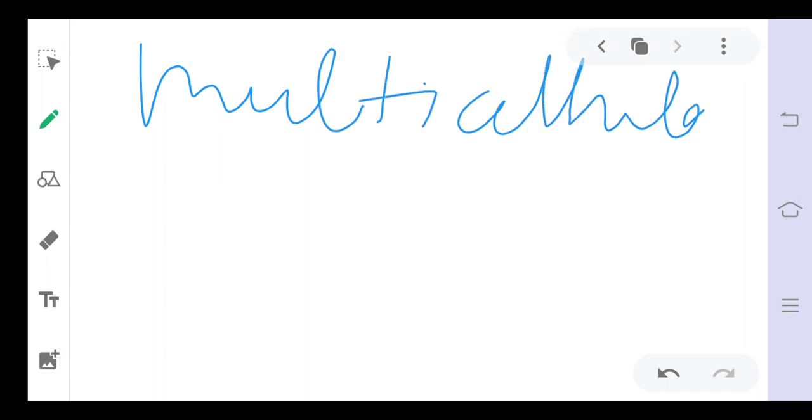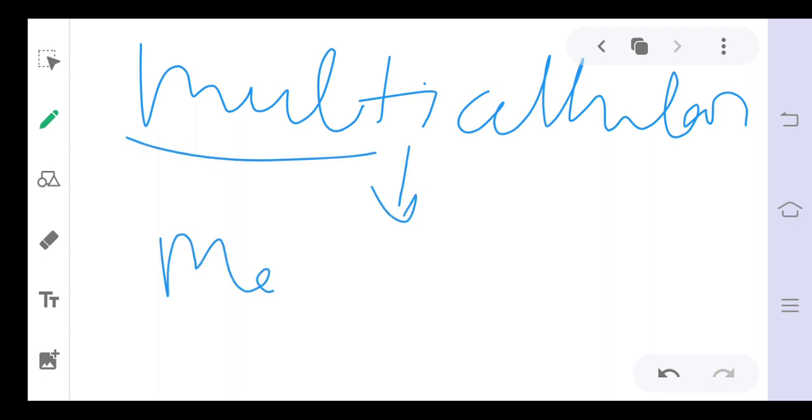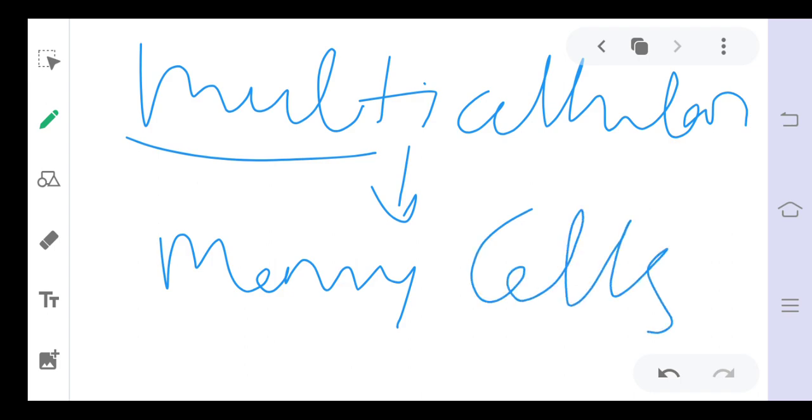Multi means many. Microorganisms that are multicellular are made up of many cells, like some algae and some fungi.